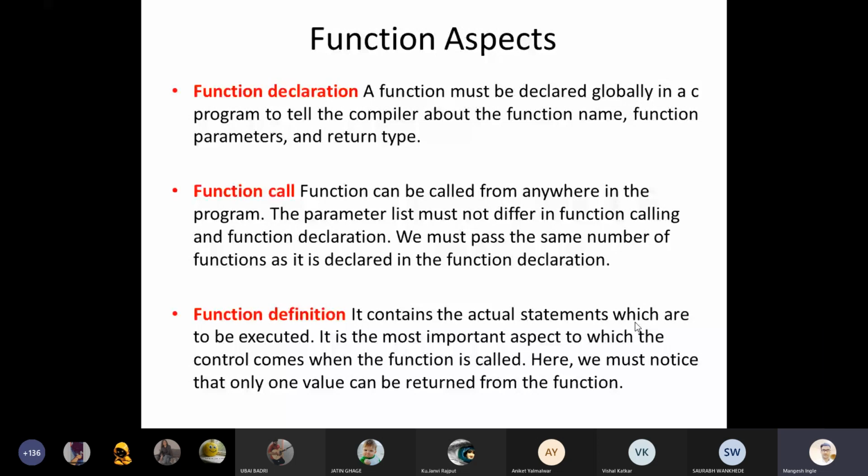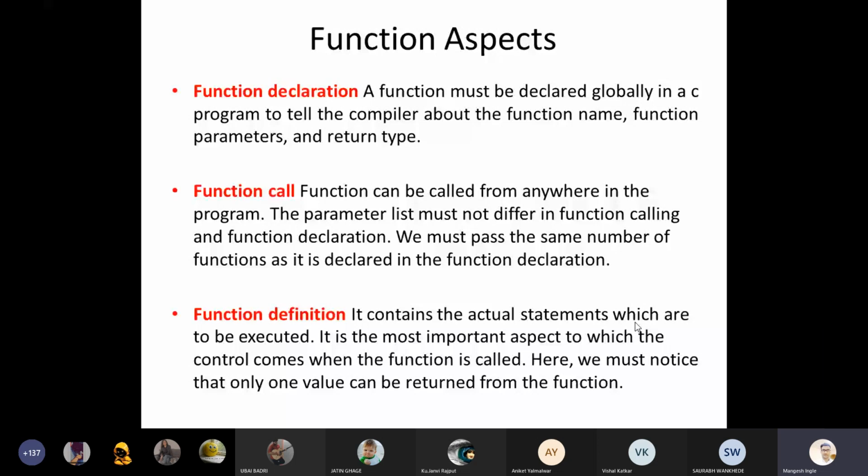With the help of syntax you can get the whole idea about this. Just remember, function declaration means without value, without body. Function call means, on the basis of the parameter list, we call the function. And function definition means the function with the body, and the body is nothing but the processing logic.